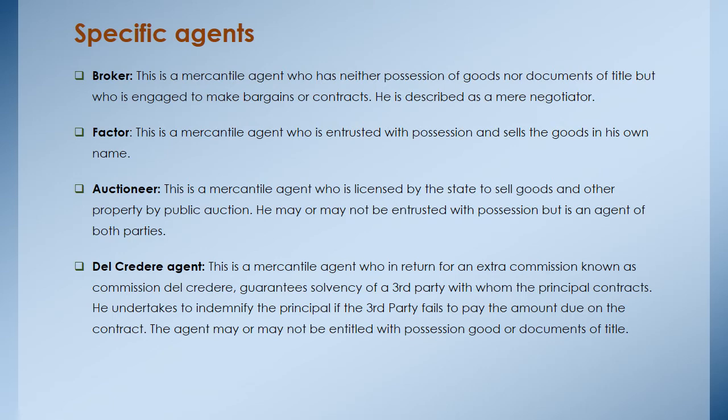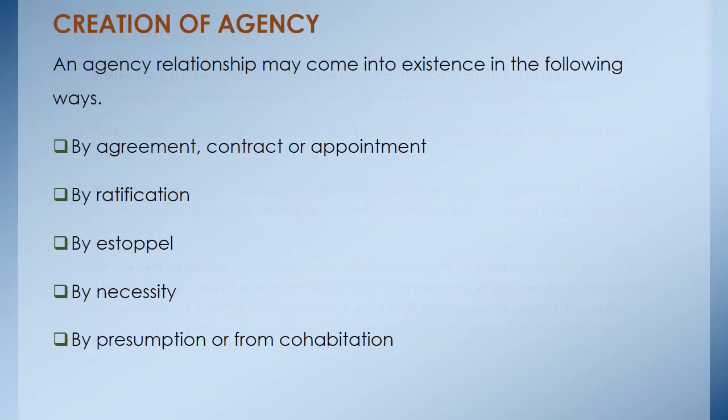So essentially, the del credere agent will indemnify the principal in case the third party fails to honor his or her obligation. He may or may not be entrusted with possession of goods or documents of title.